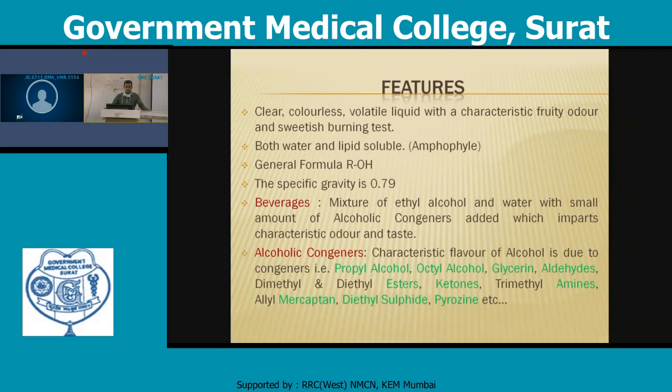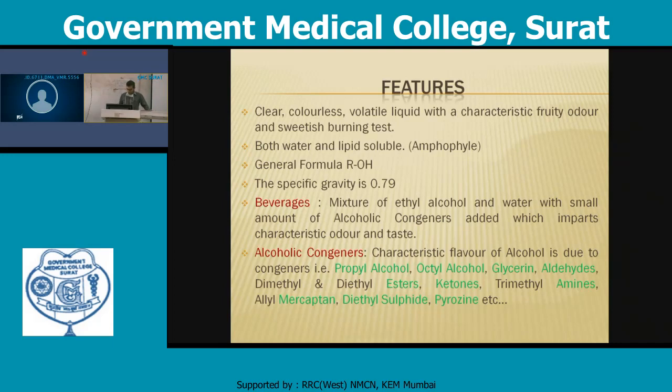These include propyl alcohol, octyl alcohol, glycerin, aldehydes, various esters, dimethyl and diethyl ketones, trimethyl amines, allyl mercaptan, diethyl sulfide, and pyrogen. These are the various substances that are added, and due to this, such flavor of the alcohol is present.